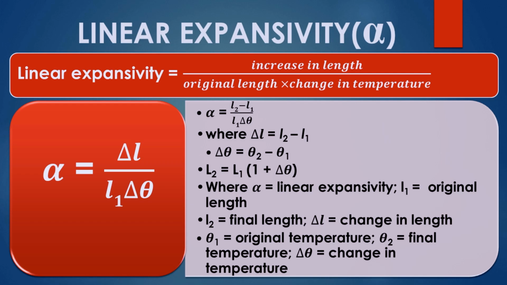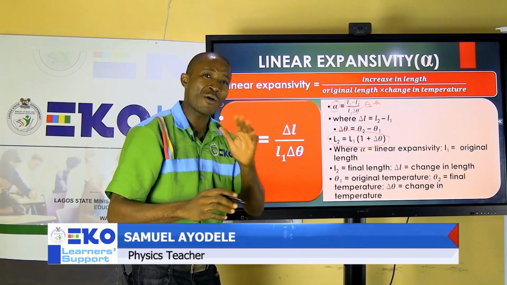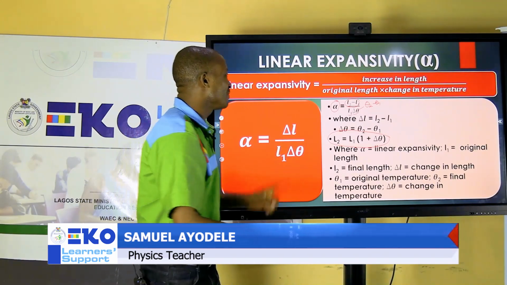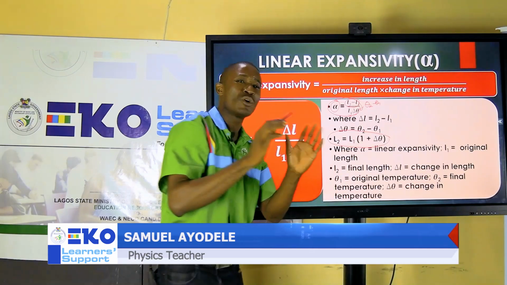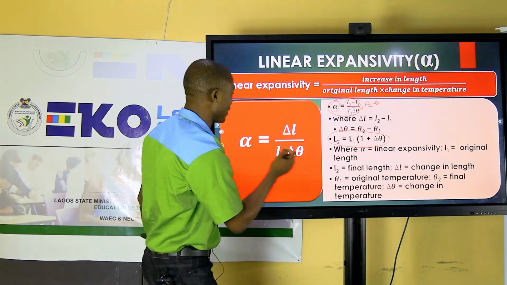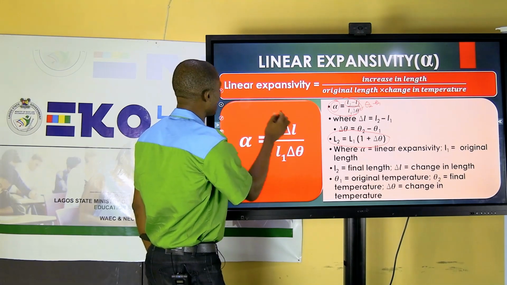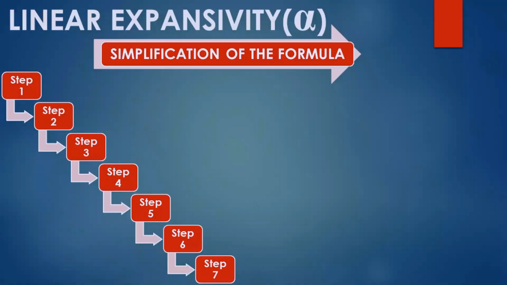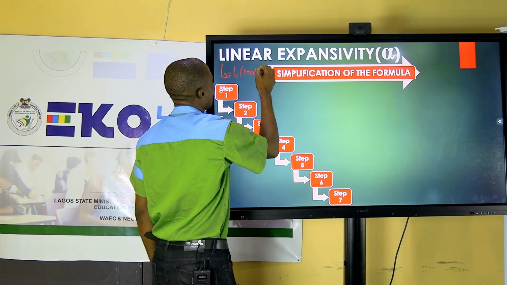Then, how did we arrive at the formula? I'm going to show you so that you don't cram. Once you know how we arrive at it, I'll give an explanation from this point, so you don't need to cram the formula. Look at how I'm going to give you the breakdown to that now. Look at this. I said that I will show you how this formula came to be. L2 equals L1 times the bracket of 1 plus alpha delta theta.